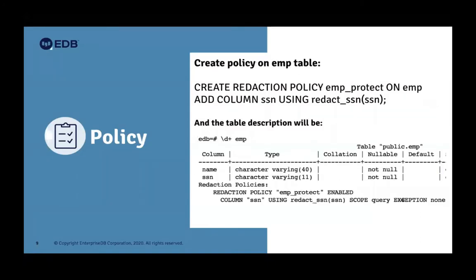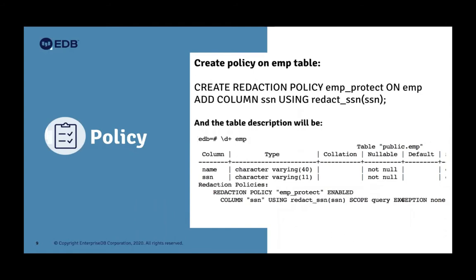Okay, here is again we'll see the previous example. I'm creating a redaction policy on this employee table. So I'll write create redaction policy. My policy name is emp_protect, then table name, I'll say add column ssn. We're just going to add policy on ssn column only, and using the redact_ssn function that I have customly written. So we'll see that soon.